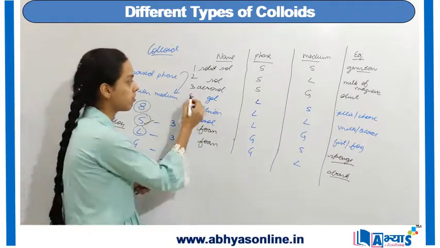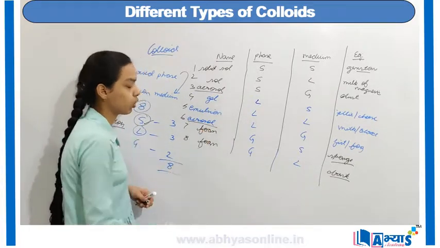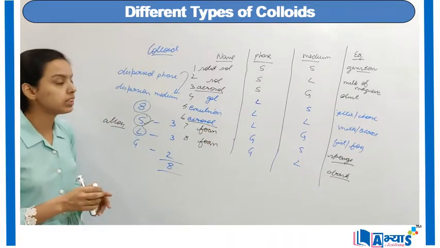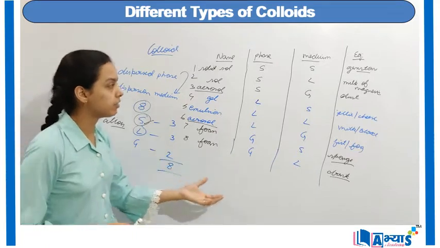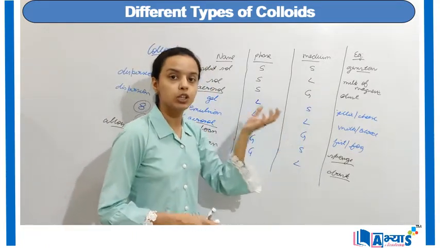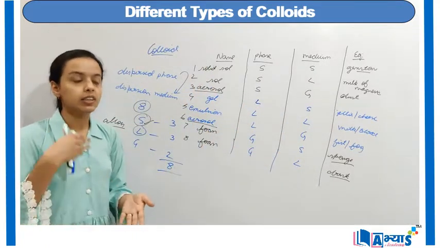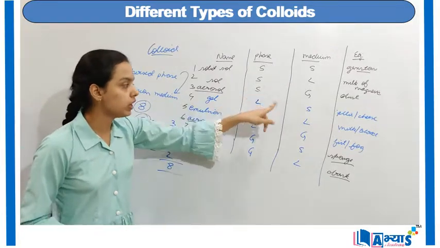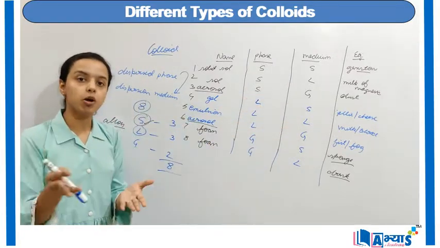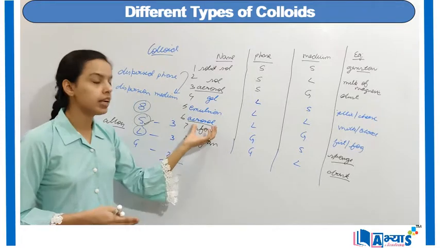We can see we have one aerosol over here, the other aerosol over here. The similarity between these 2 aerosols is that they have the same dispersion medium. When the dispersion medium is gas, the dispersed phase can be the solid or it can be the liquid. In both cases it will form aerosols.